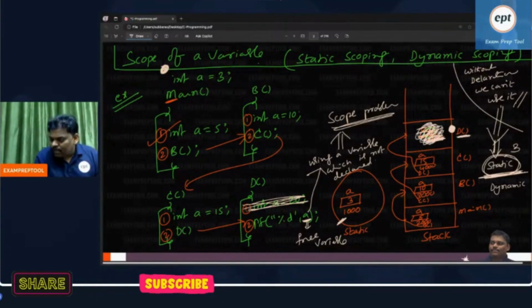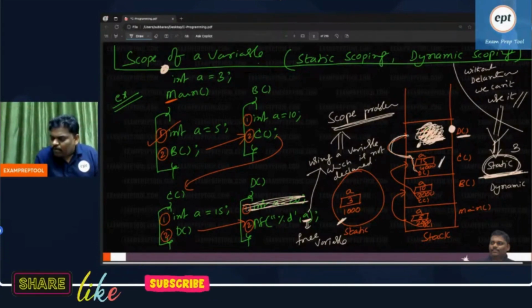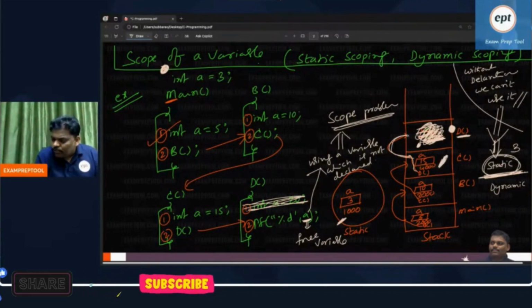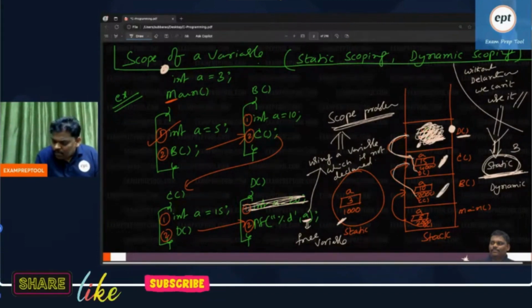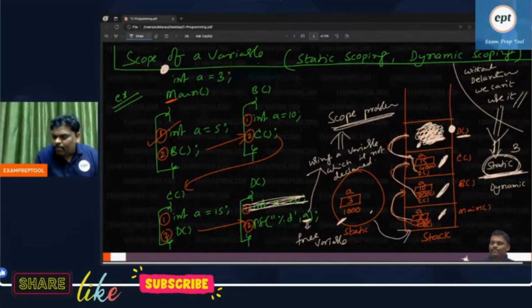Whenever A is not here where you are using it, dynamic scoping says go to the previous one, the closest one from where you came, maybe it is available there. Then it prints 15. Suppose here also it is not there, then check the previous one. Worst case, print it at the first place, because you came from there to here. The first two steps, compilation time itself, memory is created in the static area. After compilation, you came running.